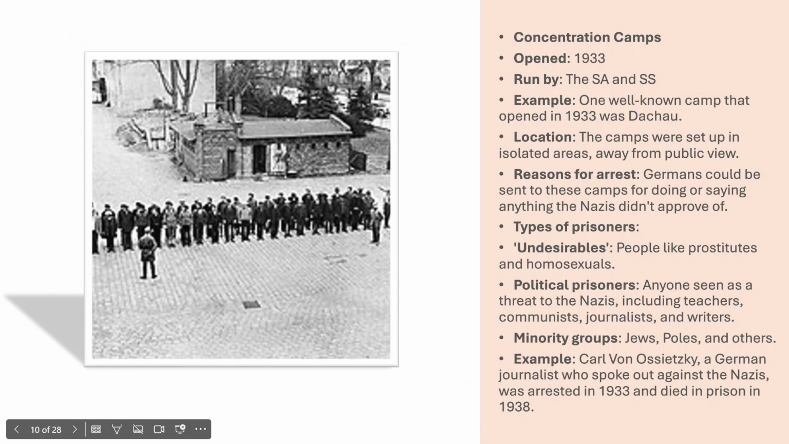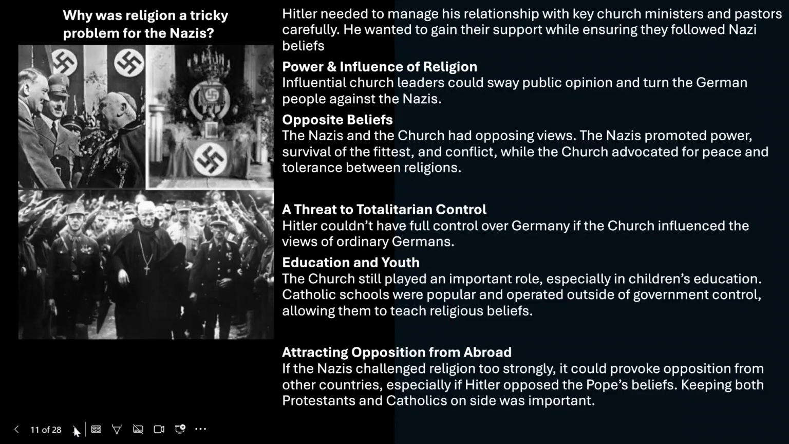Types of prisoners: undesirables, people like prostitutes and homosexuals. Political prisoners: anyone seen as a threat to the Nazis and their ideas, including teachers, communists, journalists, and writers. Minority groups like Jews, Poles, and others. For example, Karl von Ossietzky, a German journalist, spoke out against the Nazis. He was arrested, and he died in the concentration camp in 1938. So you'd disappear if you said anything against the Nazis.